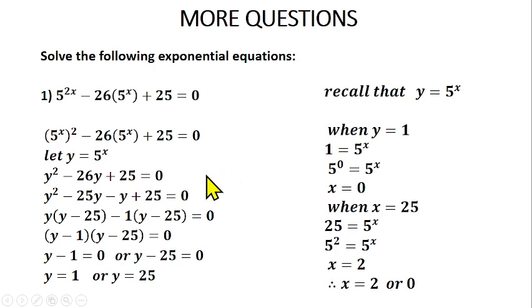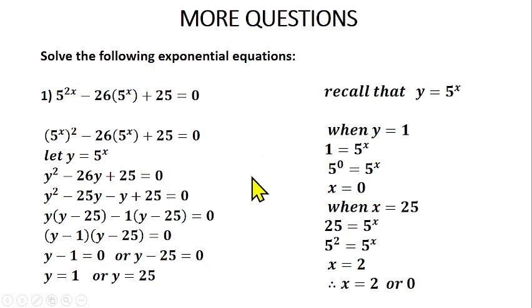So what are those two numbers? We have minus 25 and minus 1. Minus 25 times minus 1 will give us plus 25, because minus times minus will give us plus. Then minus 25 plus minus 1 will give us what? Minus 26. Minus times plus will give us minus. So we have minus 25 minus 1, that gives us minus 26.